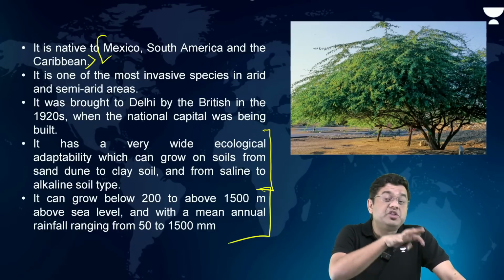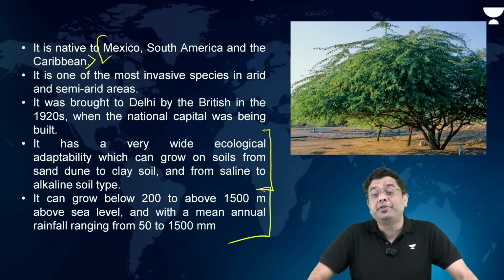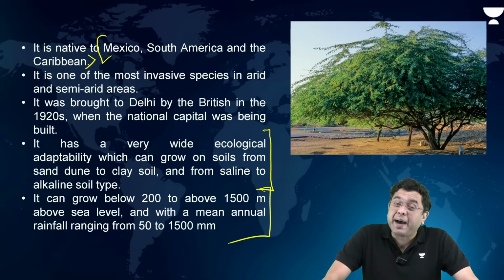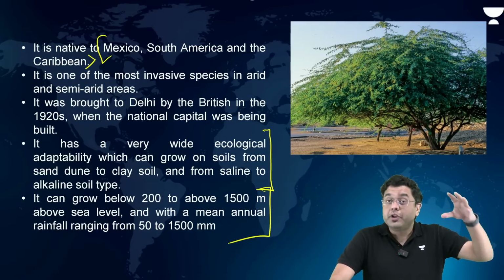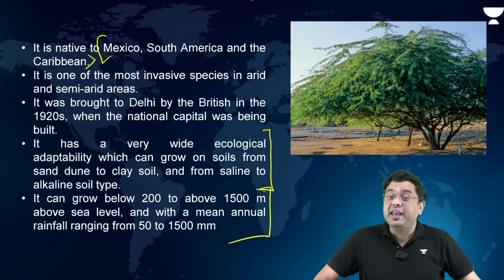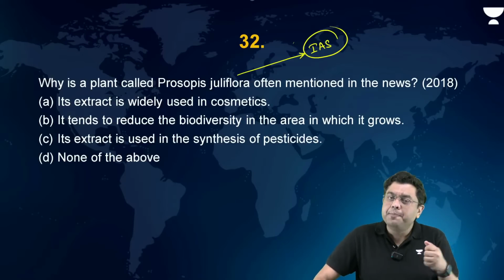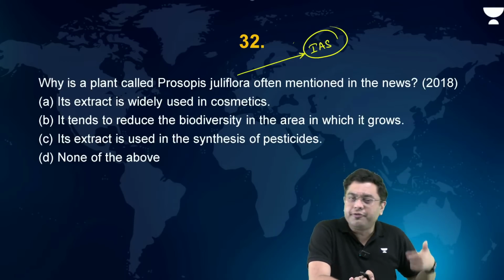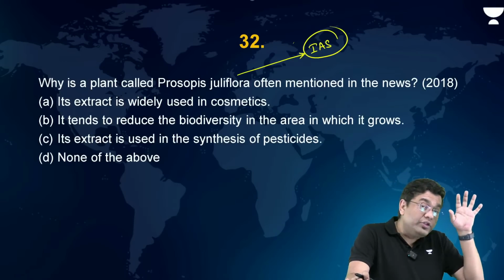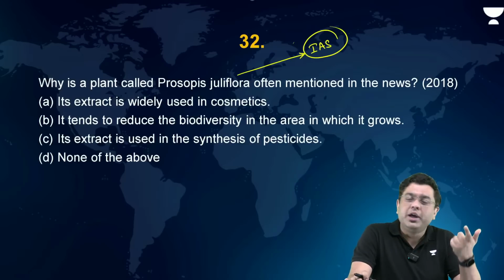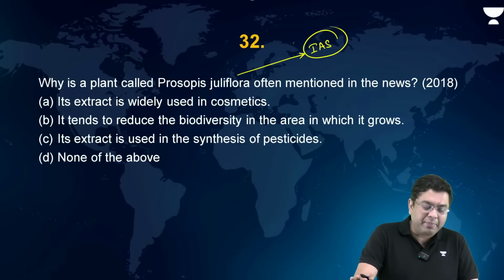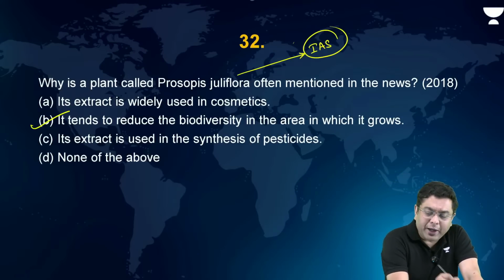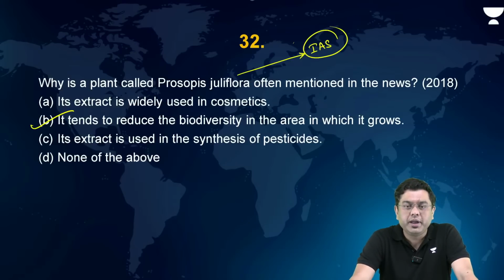Now, that is something which is increasing its spread in some of the tiger reserves, which is impacting the tiger population, because when the number of these invasive alien species increases, obviously the herbivore population will be impacted, because the herbivores don't find many of the species palatable, so they face a lack of food, due to which the carnivore species also gets impacted. So it tends to reduce the biodiversity in the area in which it grows, right? So that is the Prosopis juliflora.